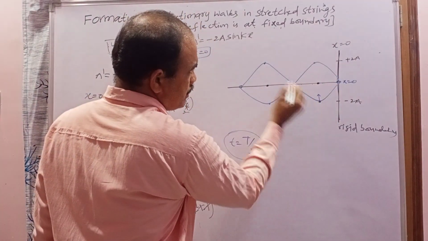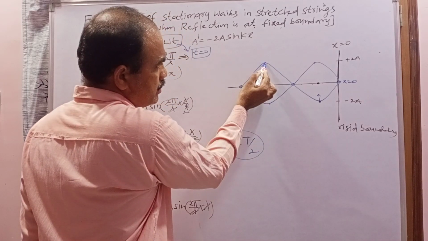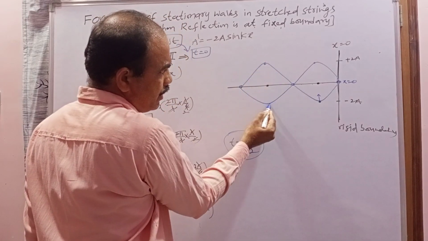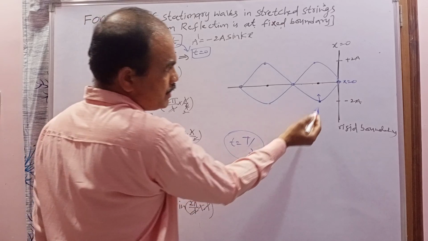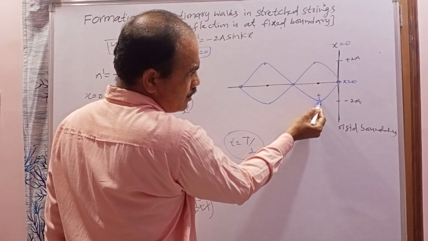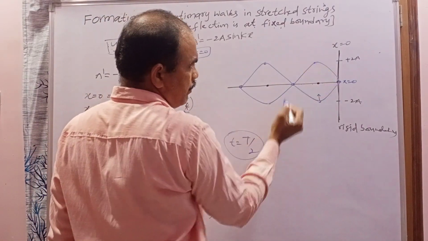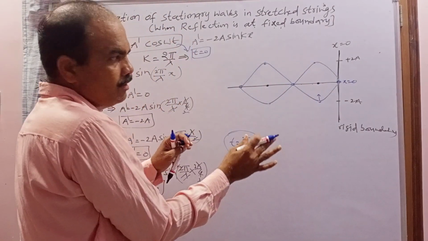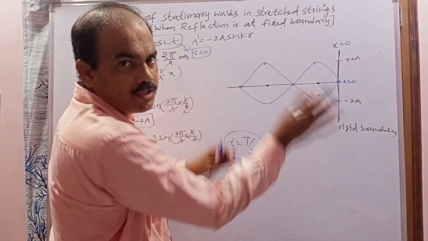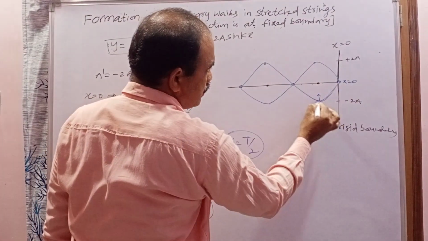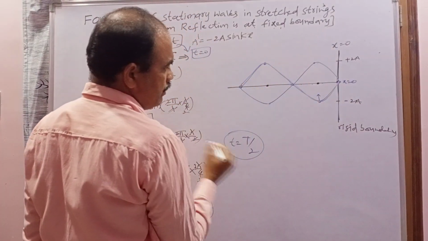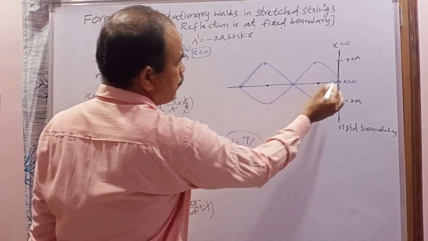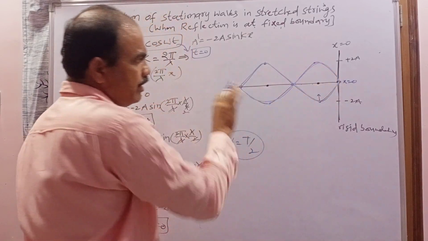But these positions are changing. When t equal to 0 it is here, after T by 2 it will become here. So the particle at t equal to 0 moves after T by 2 time to here, and for every half time they will be shifted. When t equal to 0 this is the position, after T by 2 time this is the position, and there is shifting.